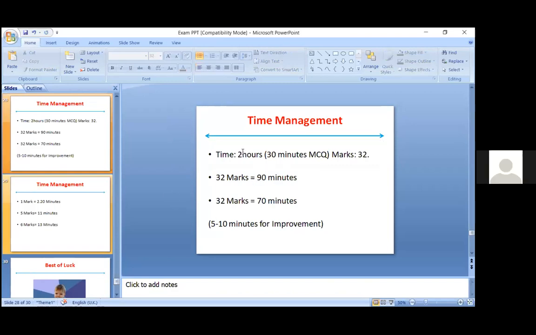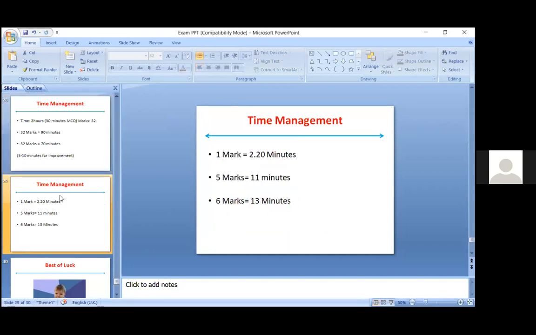So, 30 marks, yes. Total 120 marks, out of that 30 marks are already gone. So the remaining 90 minutes are for your 32 marks, right? Now, out of these, I would suggest that you keep 5 to 10 minutes at the last for some improvement, or if something is remaining that you were not able to remember, or when you have to add something. So at least keep 5 to 10 minutes for that. If you minus those 10 minutes, the total comes to about 70 minutes.